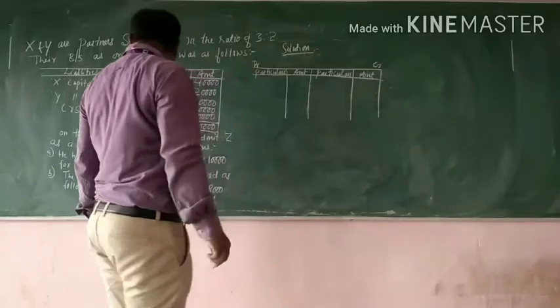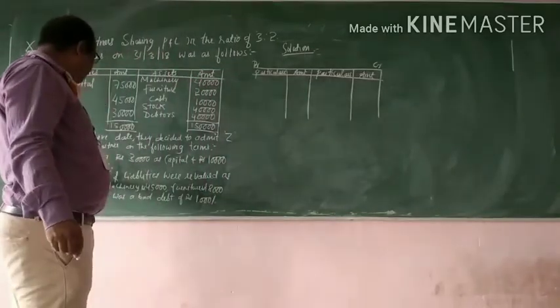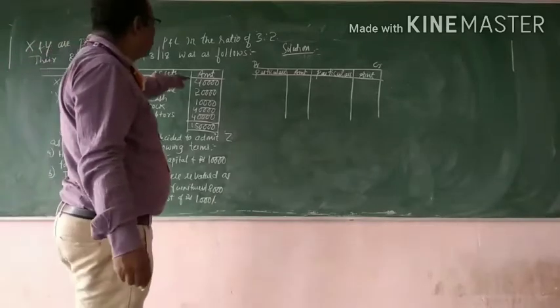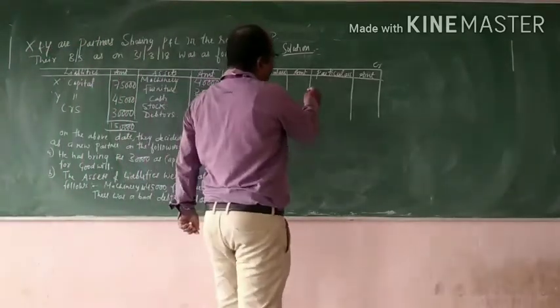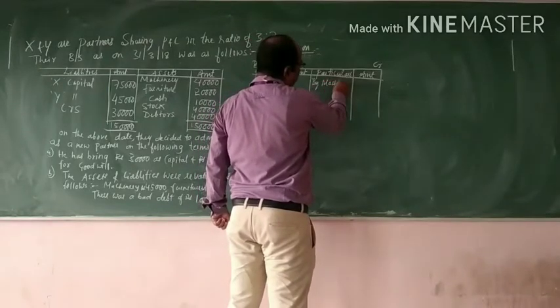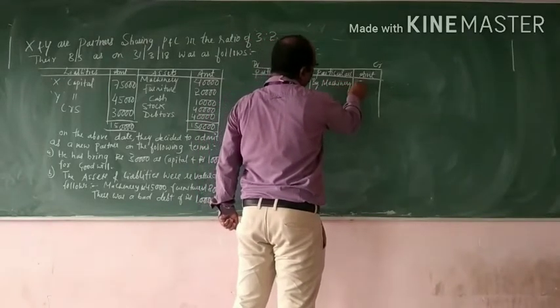So machinery is revalued at 45,000. In the balance sheet it was 40,000. So there is an increase of rupees 5,000 in machinery.